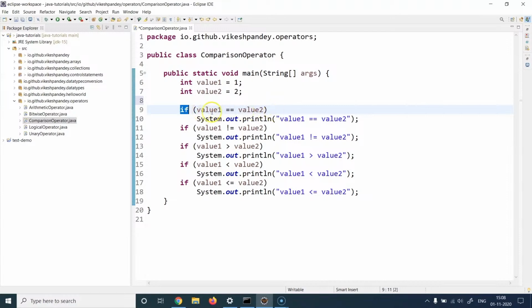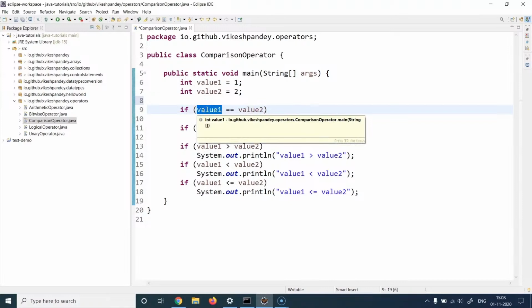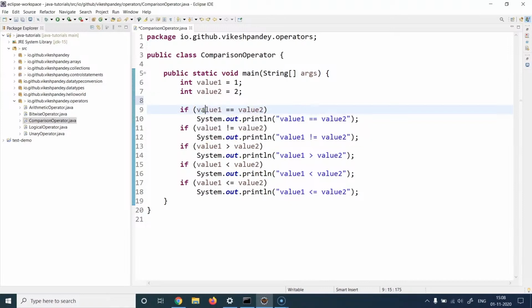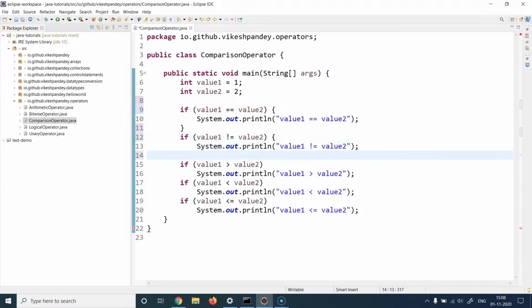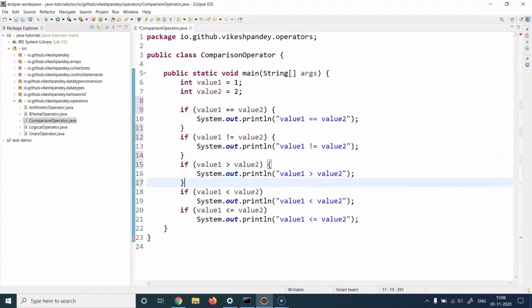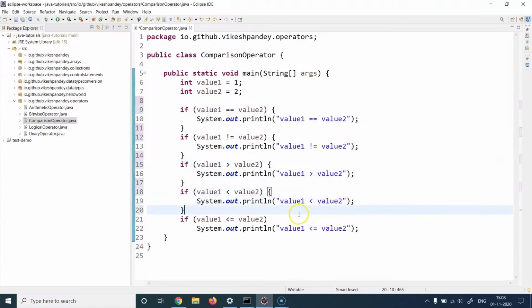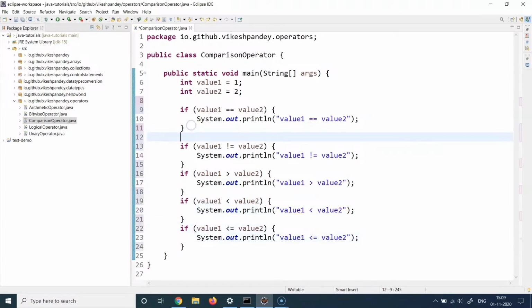So in the first example, we can see that I'm writing a condition which says evaluate if value1 is equal to value2. I should put curly braces around here. You can see there are no curly braces here, but that is for a case when you have only one statement under it. But again, I will cover this in detail and I don't want to confuse the audience here. So I will just put curly braces around all of these if statements so that it becomes easy to interpret what is actually going on in these code blocks. As we know, these curly braces are used to define a code block. So the first if block says compare if value1 is equal to value2.